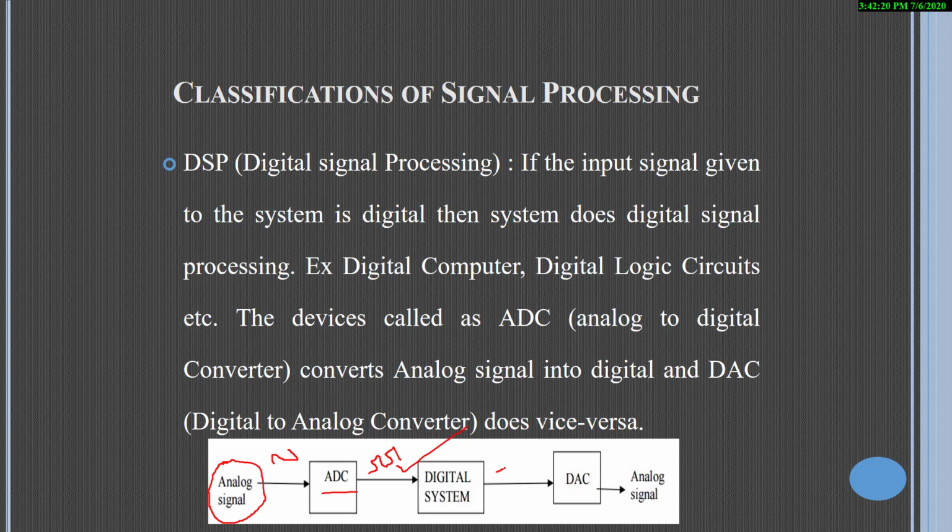And the signal that the digital system provides is also digital, but we are in need of an analog signal. So in order to convert digital to analog, we are using a DAC, that is digital to analog converter, for conversion purposes. This type of operation is most commonly available in digital computers, digital logic, circuit boards, etc.